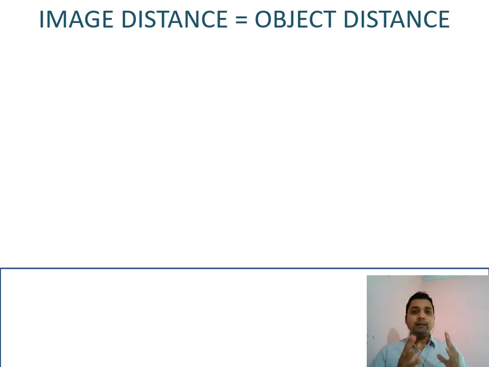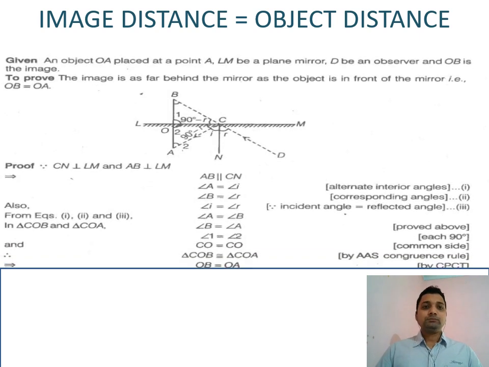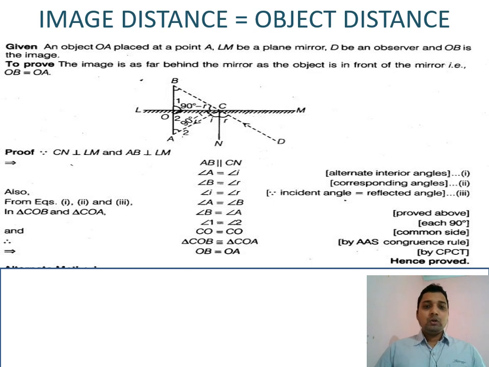Here we will prove that image distance is equal to object distance in the case of a plane mirror. So let's prove this. Given to us, OA: A is the object, which is placed at a certain distance from the mirror, which is OA, and the image of this object A forms at B, where OB is the image distance. So here we want to prove that OA equals OB.